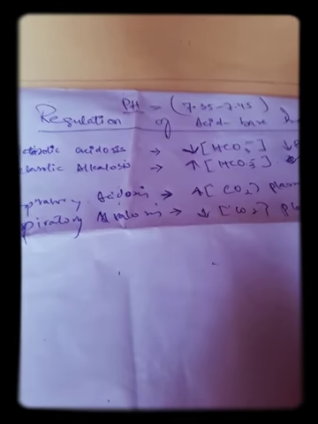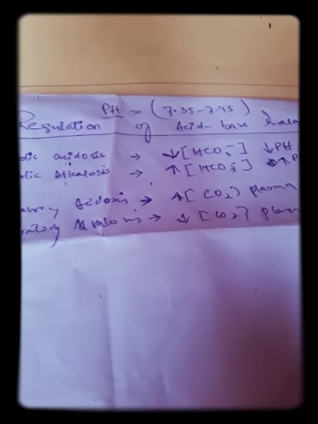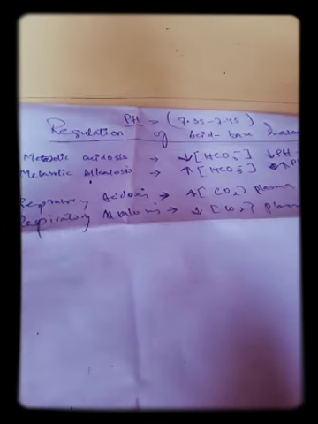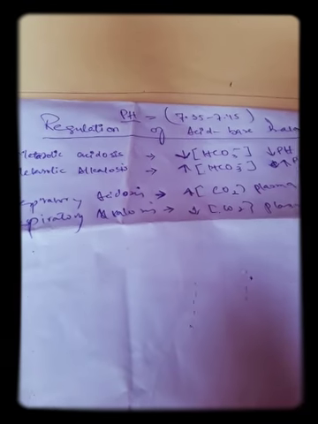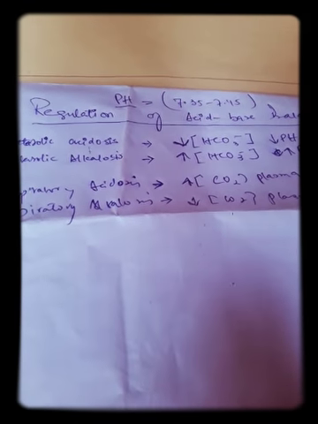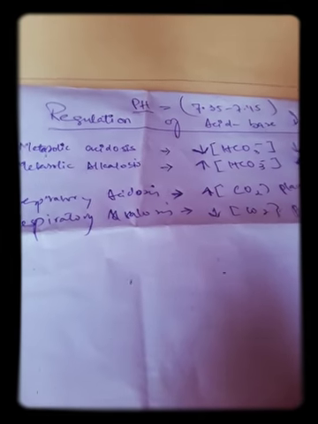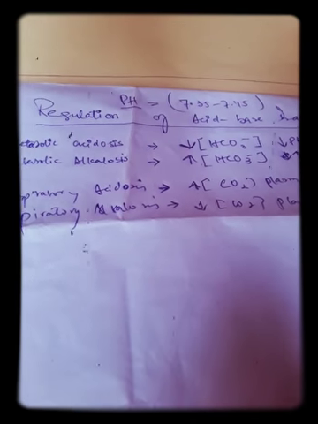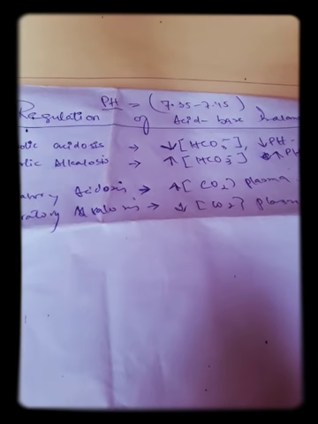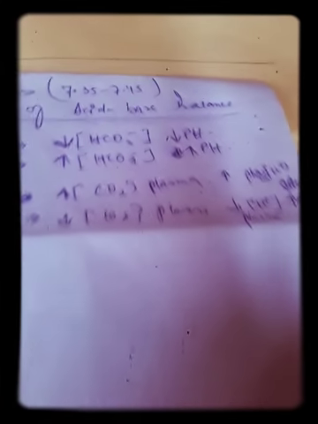One important thing is that there are confusions about the different things that come into our mind when we study this chapter, as this is a chapter which is studied in medicine, pediatrics as well as in surgery. First, what is pH? The normal pH in our body that we know is 7.35 to 7.45.